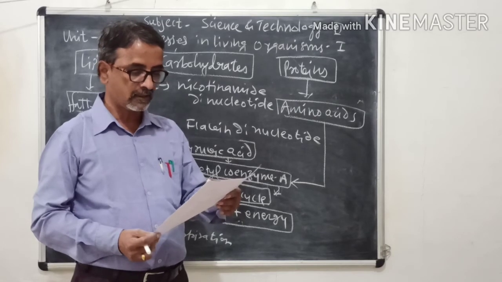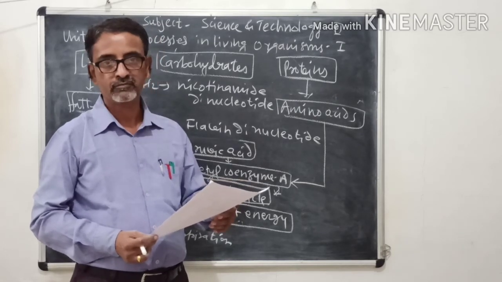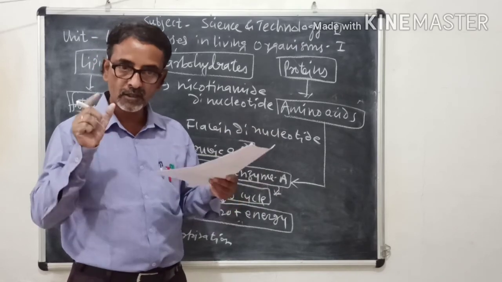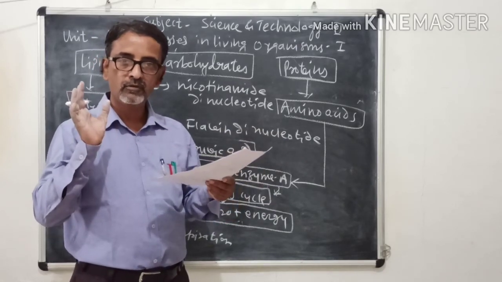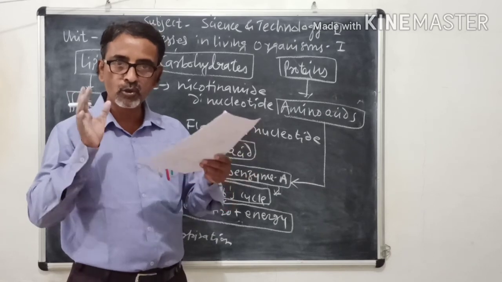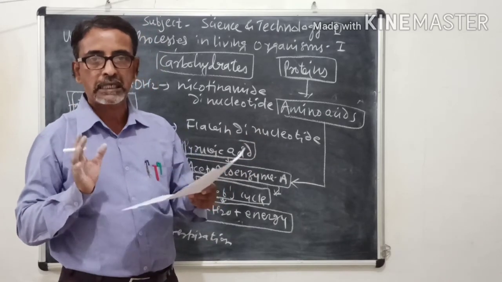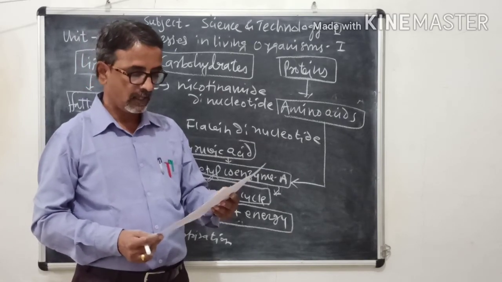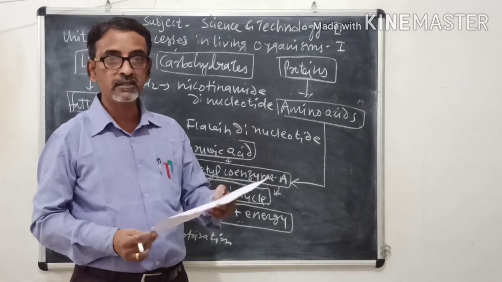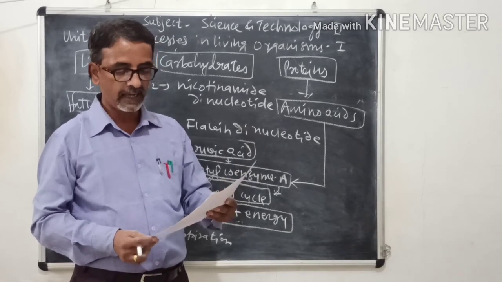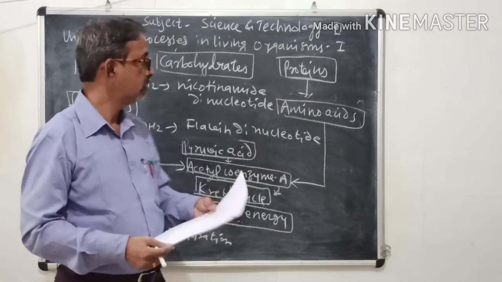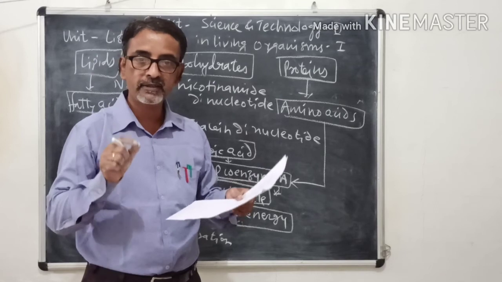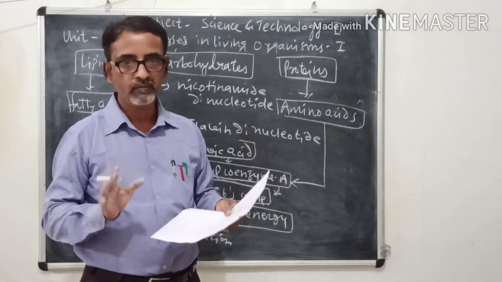Which is the energy currency of the cell? The molecule which stores energy, which is an energy rich substance, is called the energy currency of the cell. And the last question, how is energy obtained during starvation or hunger? We have just seen that. So that is all about aerobic respiration in human beings.